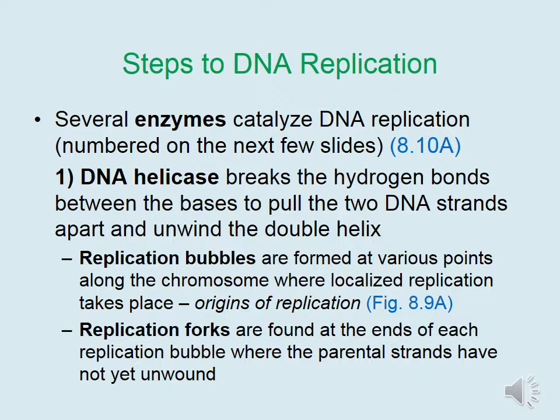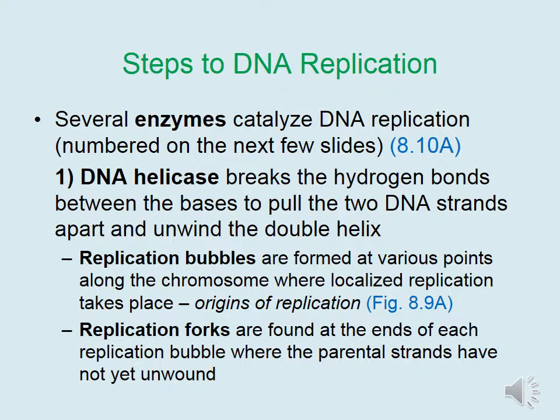unwind the double helix. Replication bubbles are formed at various points along the chromosome where localized replication takes place. By forming multiple replication bubbles, this allows replication of a long chromosome to take place much more quickly.